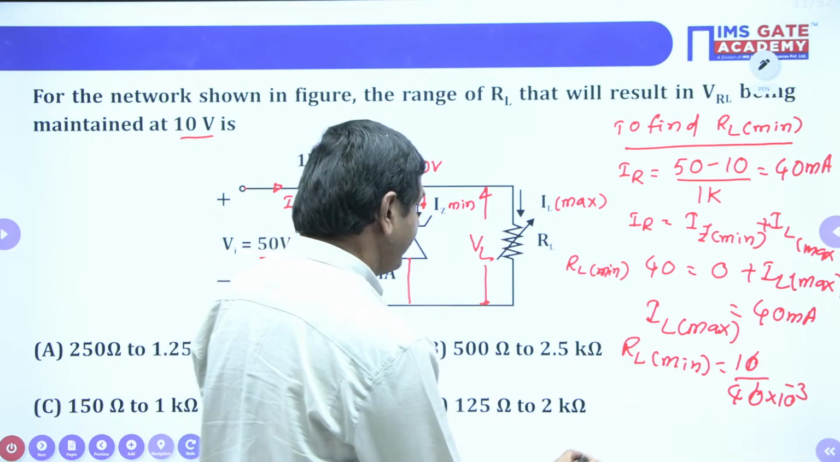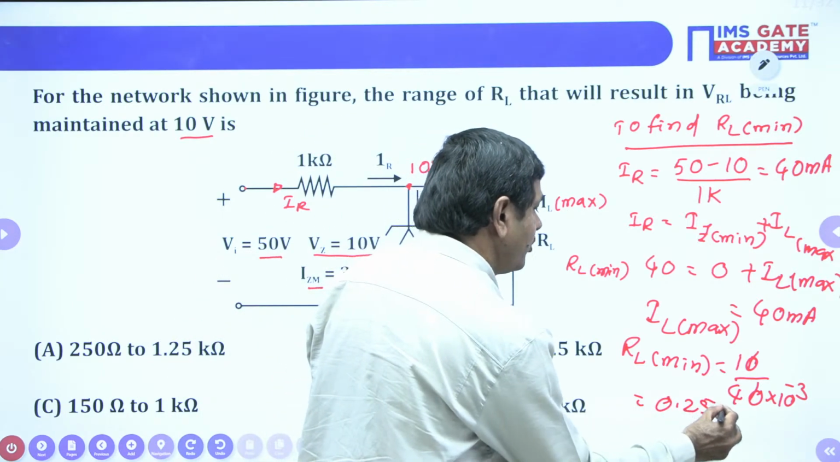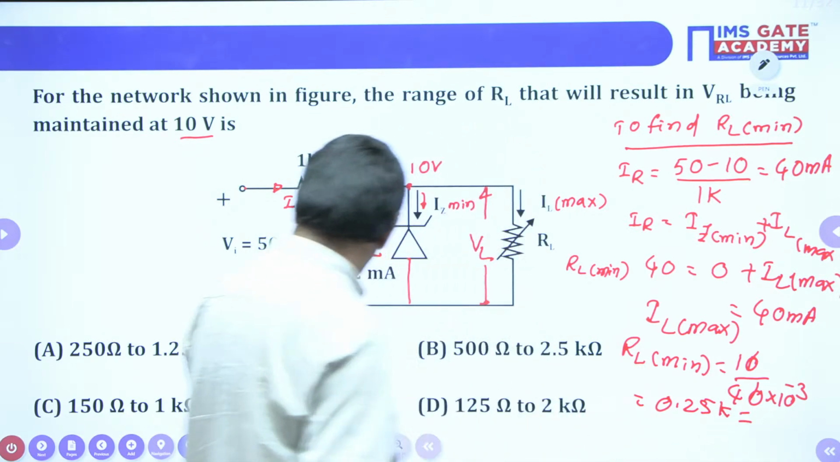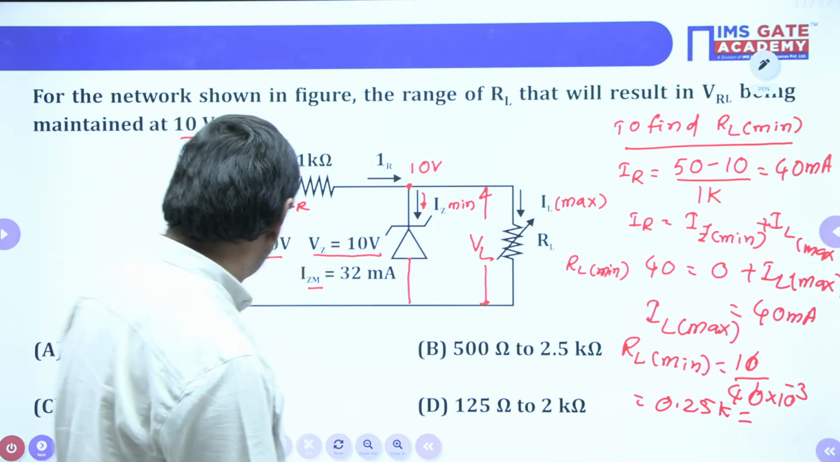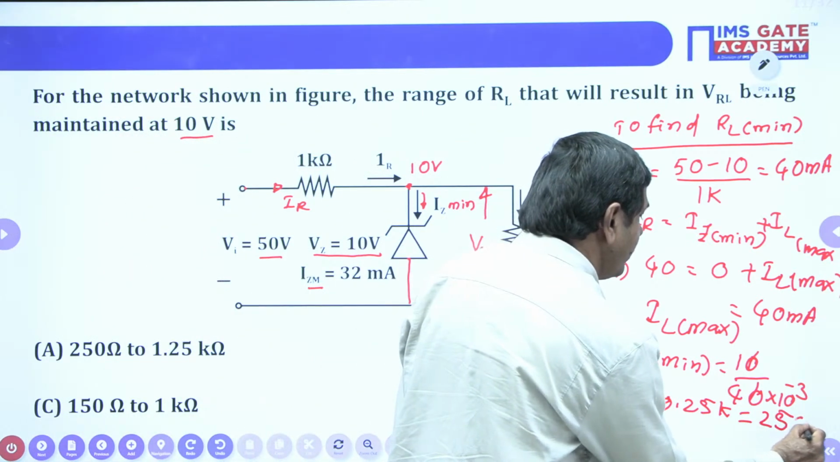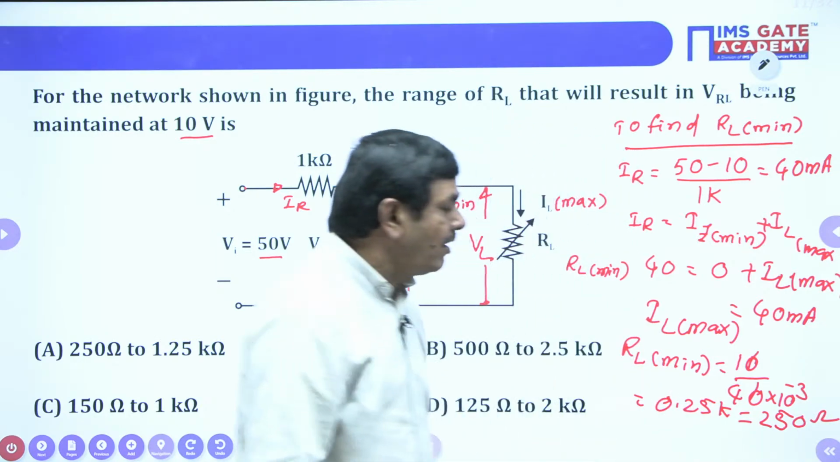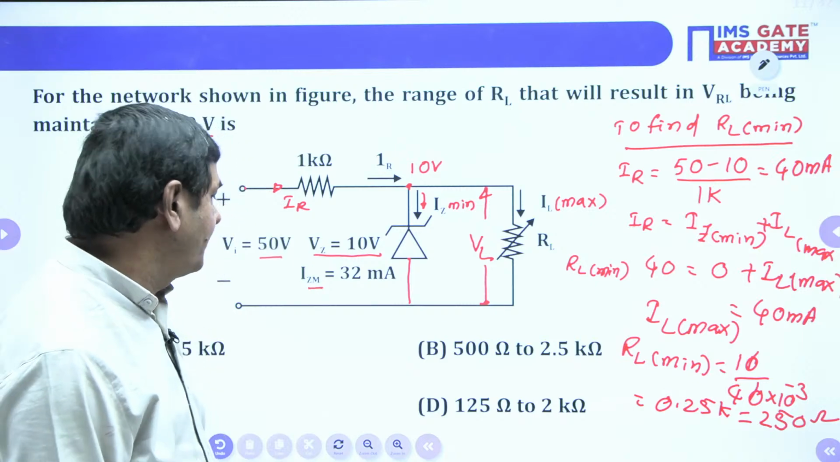0.25 K is possible. 0.25 K is approximately equal to what is available? 250 ohms it is available. So we got RL minimum is nothing but 250 ohms.